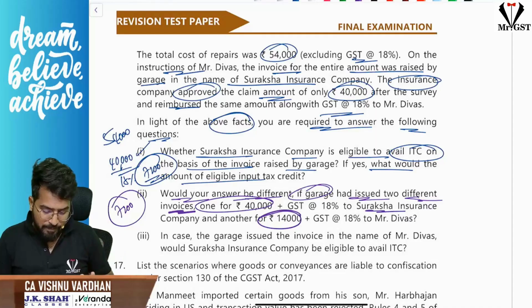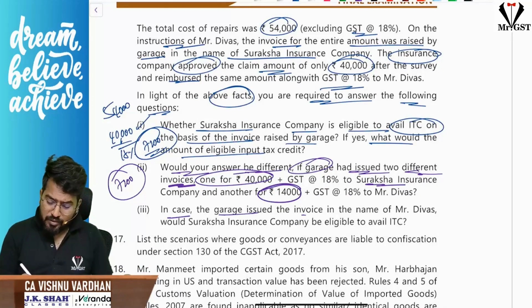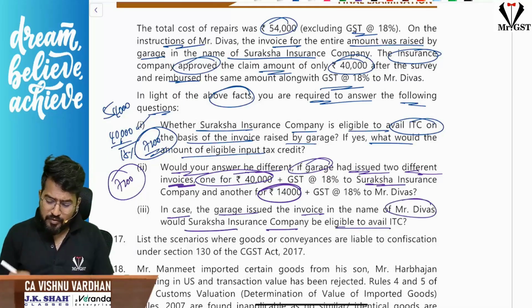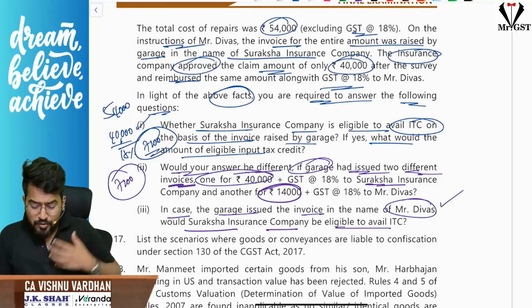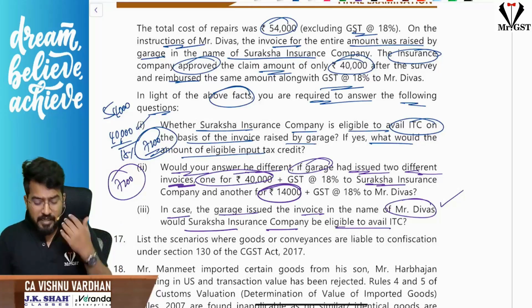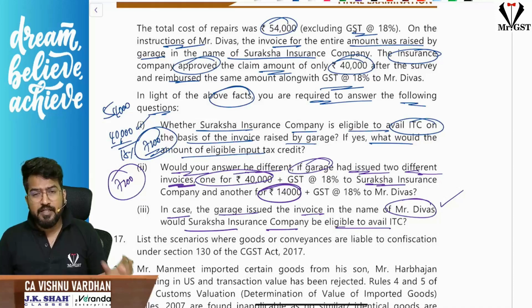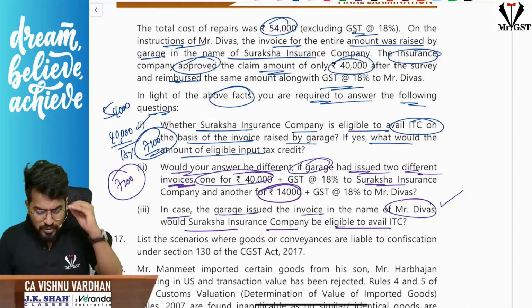Okay, simple. Next, in case the garage is issuing the invoice in the name of Mr. Divas, would Suraksha Insurance Company be eligible to avail ITC? Sir, when the invoice is in the name of Divas, purely as in the circular we have already seen, Suraksha Insurance Company doesn't receive any invoice. They cannot hold any invoice based on which they can take ITC. Nothing will get reflected in Suraksha Insurance Company's GSTR-2B. So they cannot take ITC here.